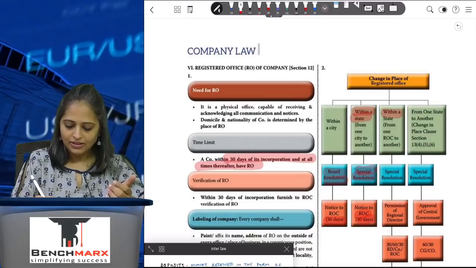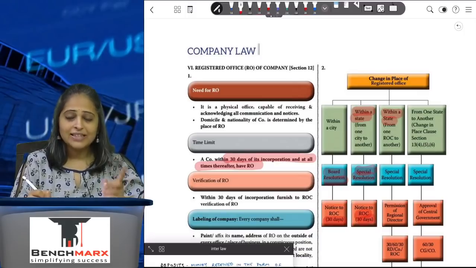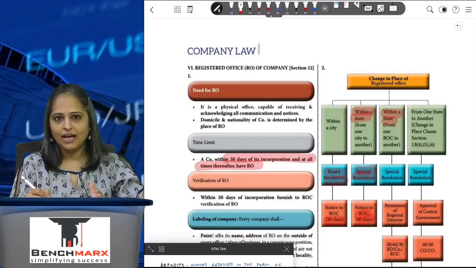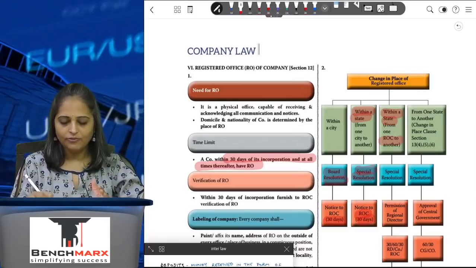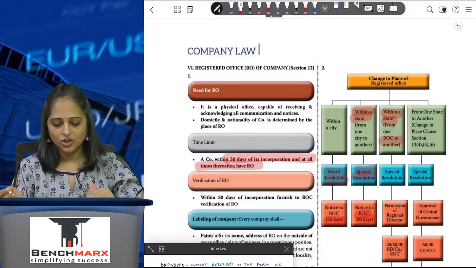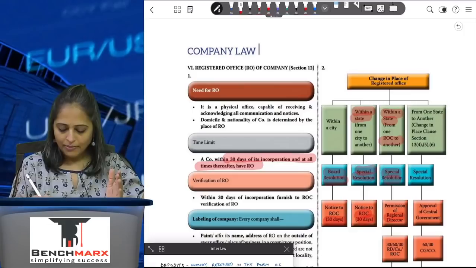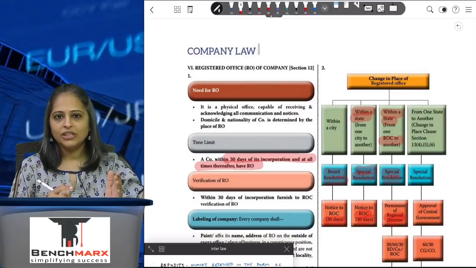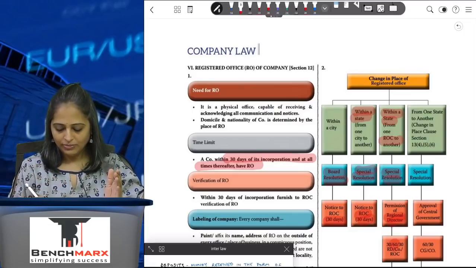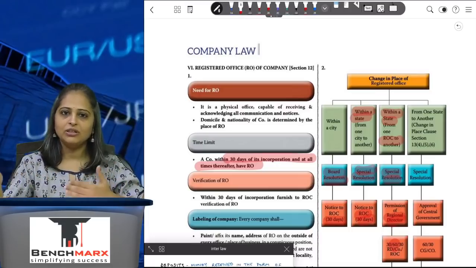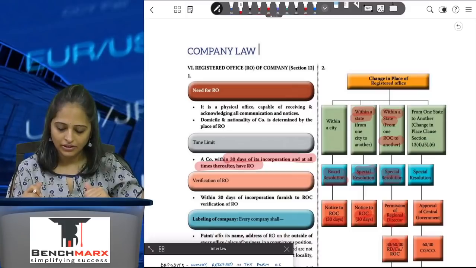If I am changing from one regional office to another regional office, I will have to pass a special resolution, which is common, but I will have to take the permission of the regional director, who will give me an approval within a period of 60 days, and then I will file that application with the ROC within a period of again 30 days.